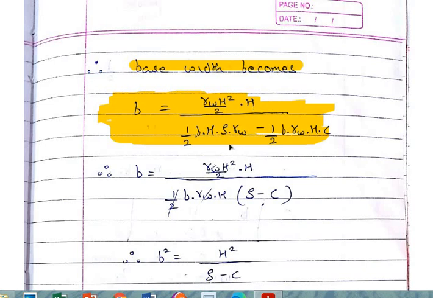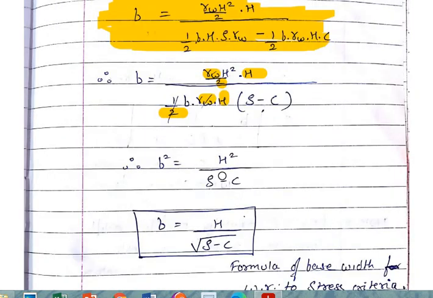Gamma W H square by 2 multiplied by H. Here half is common, B is common, gamma W is common, H is common. So common terms are written separately, and in bracket there is the unique terms, that is rho minus C. Okay. Here you can see gamma W gets cancelled, half gets cancelled, and this H gets cancelled. So it becomes B can be multiplied here. So it becomes B square. Here it becomes H square. Here it becomes rho minus C.